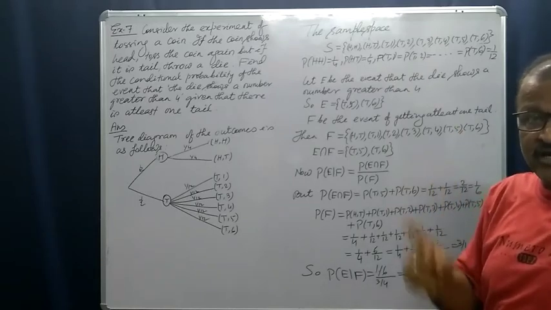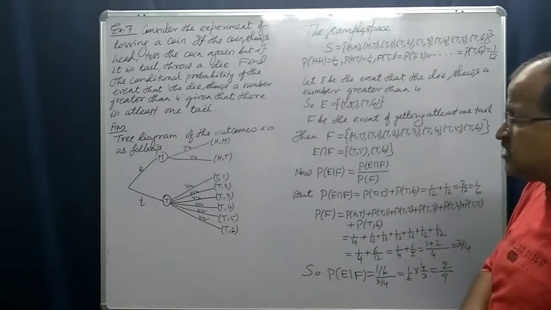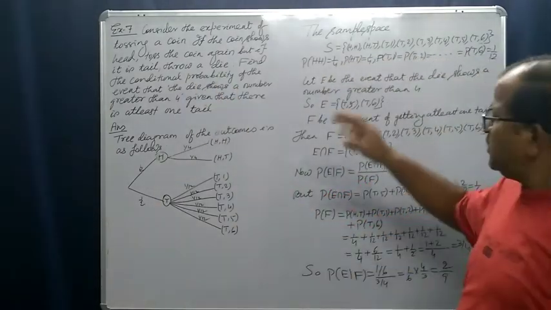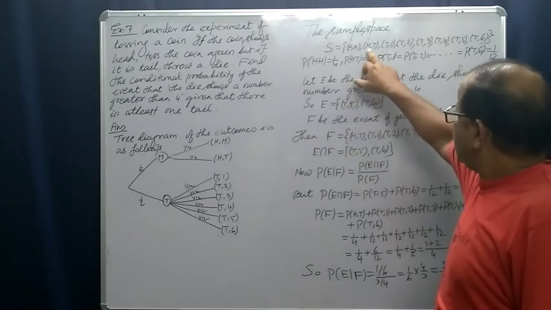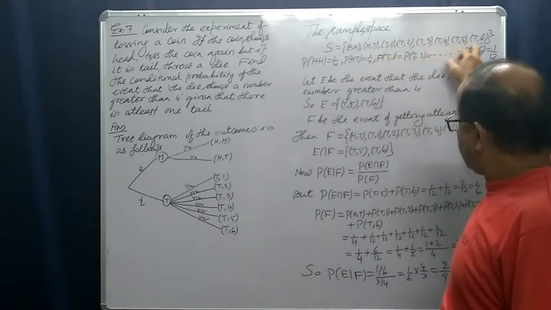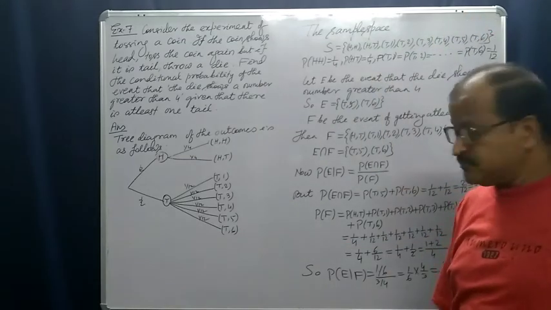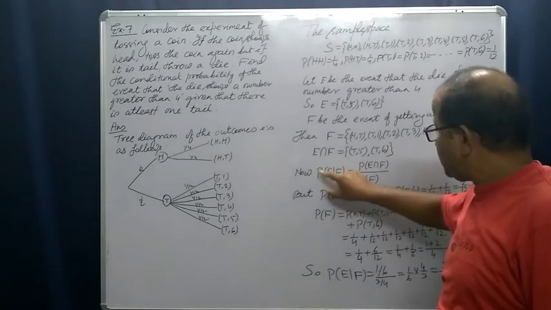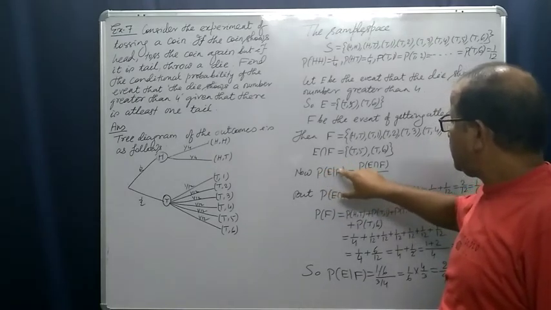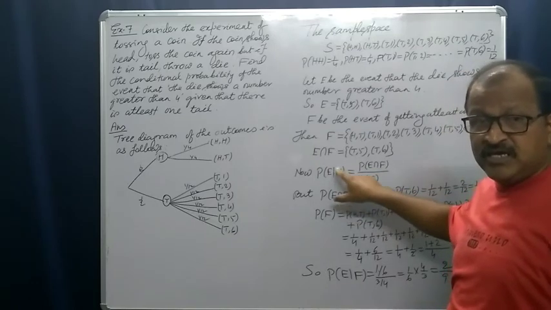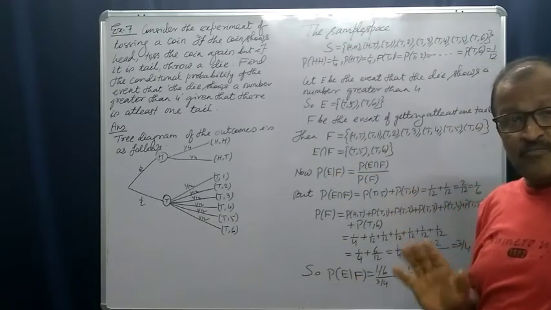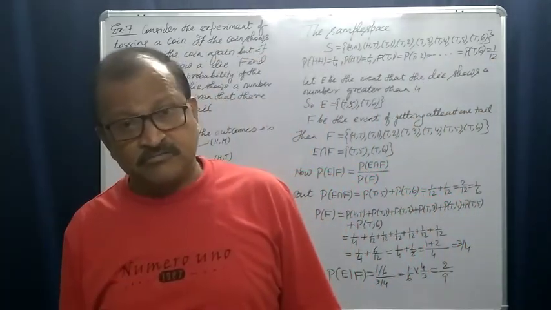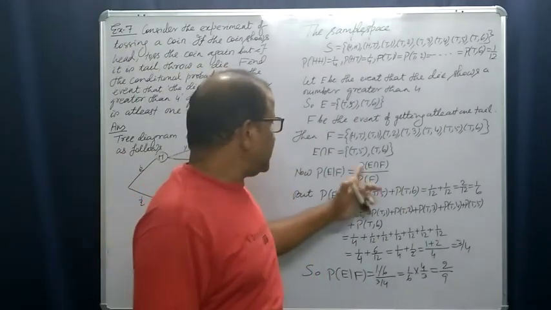Getting at least one tail. Right? You see, two tails will never occur, because we are throwing a die only if tail occurs. So, yes, the event will be either head tail, tail 1, tail 2, tail 3, like this up to tail 6. So, this is the event F. We want to find out the conditional probability of E given F. That means E condition F. Find the probability of E provided F has occurred.